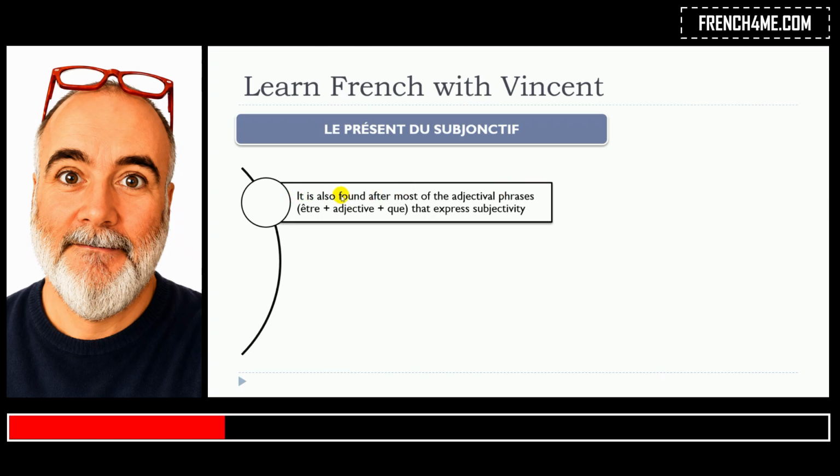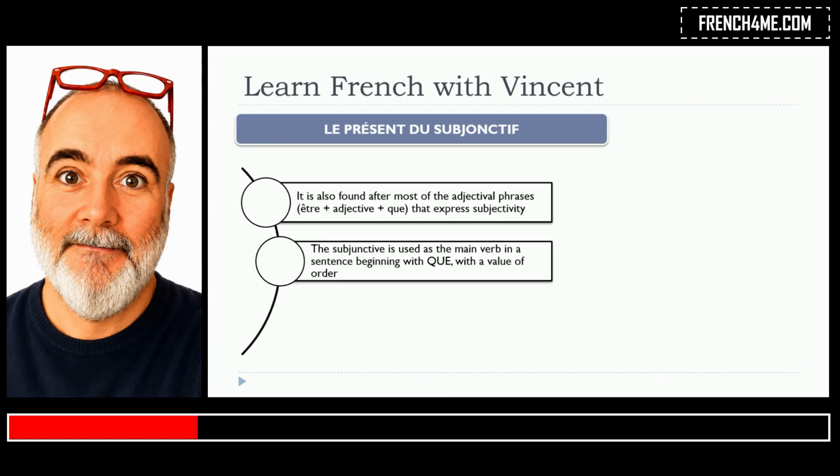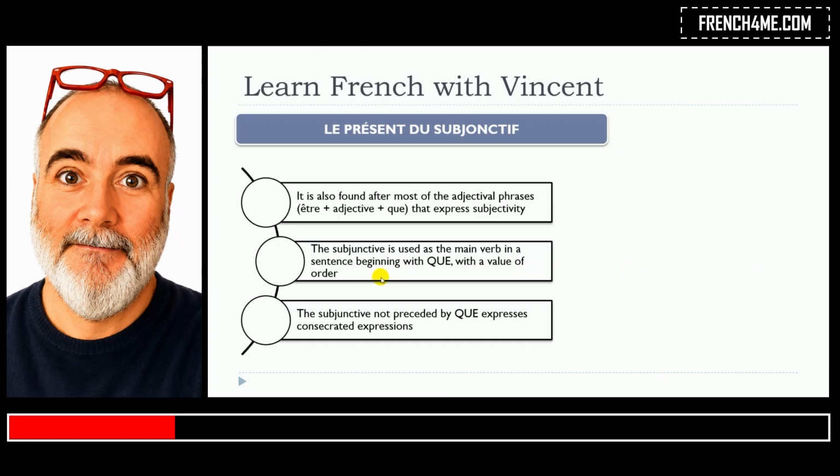It is also found after most of the adjectival phrases like être with an adjective with que that will express the subjectivity. We'll see that. And then the subjunctive is used as the main verb in sentence beginning with que with a value of order. We'll see the example too. And last but not least, the subjunctive not preceded by que expresses consecrated expressions.